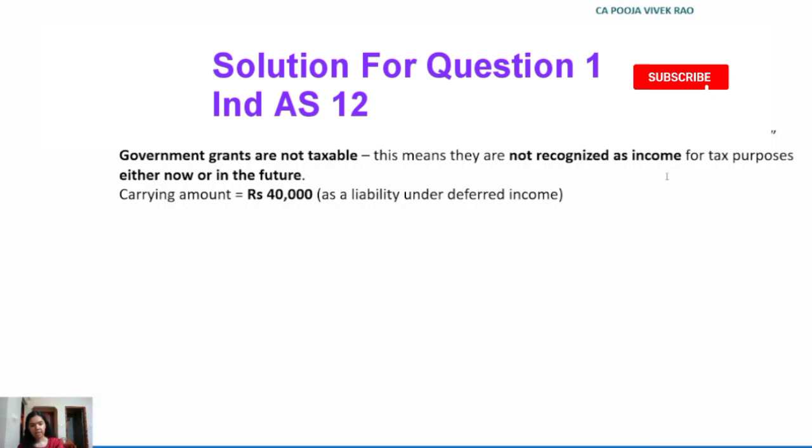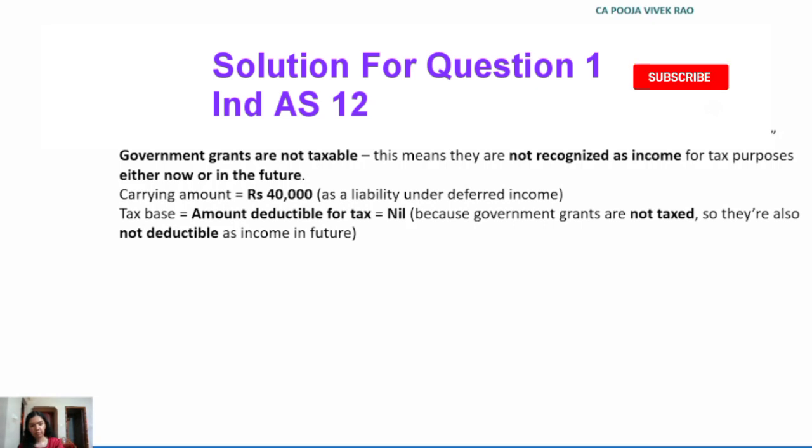Tax base, that is amount deductible for tax. This is nil in this case because government grants are not taxed. So they are not deductible as income in the future. Since the government grants are not taxable, the entire carrying amount of rupees 40,000 does not lead to any taxable or deductible temporary difference, as this is excluded from the deferred tax calculation.